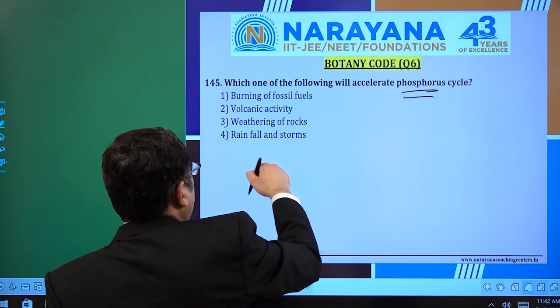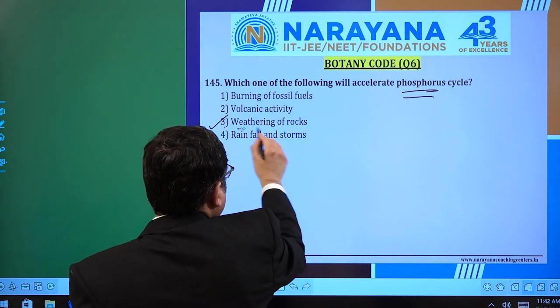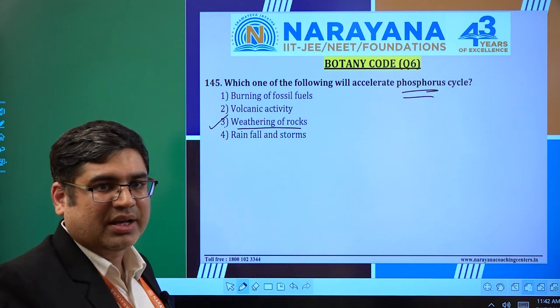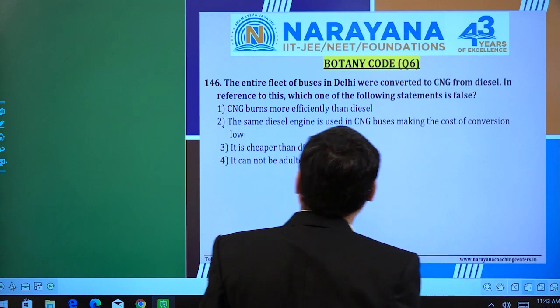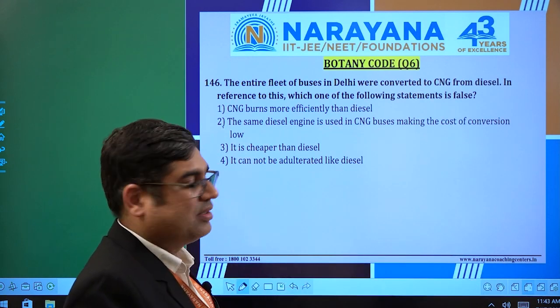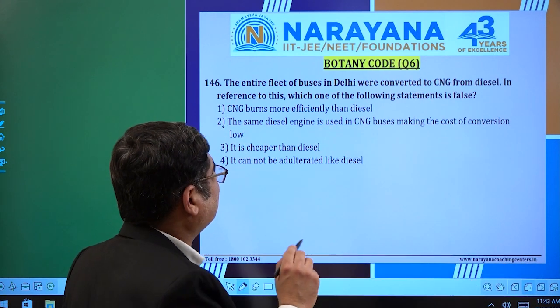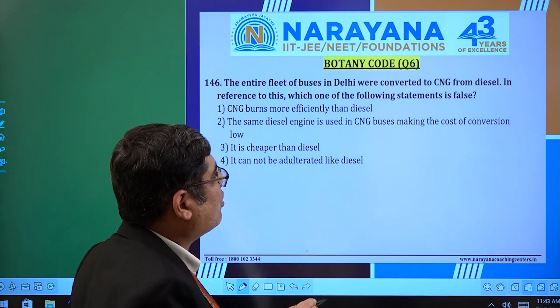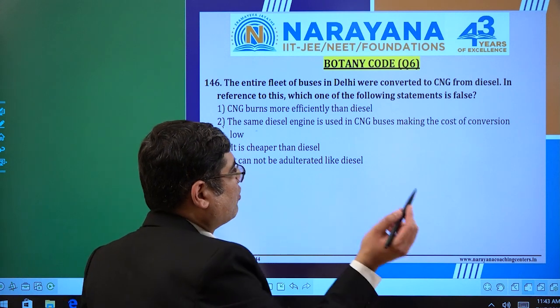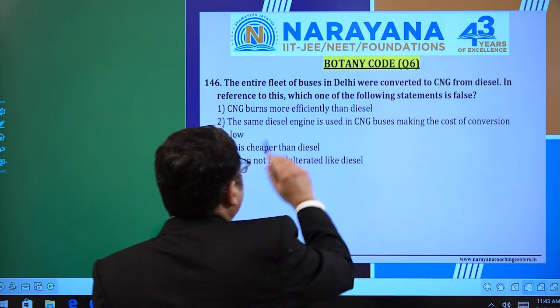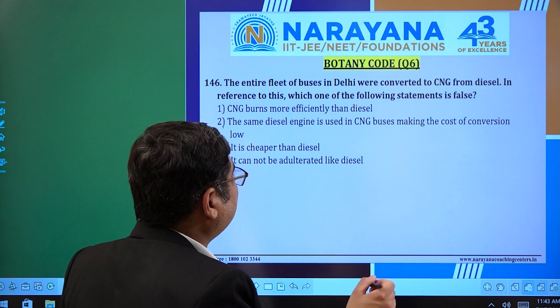So out of these 4 options, I should directly go with the weathering of rock, given in the ecology chapter unit. So I move on to the next now. Question 146. The entire fleet of buses in Delhi were converted to CNG from diesel. This question is again coming from the environmental issues chapter area from the class 12 NCERT. In reference to this, which one of the following statements is false?